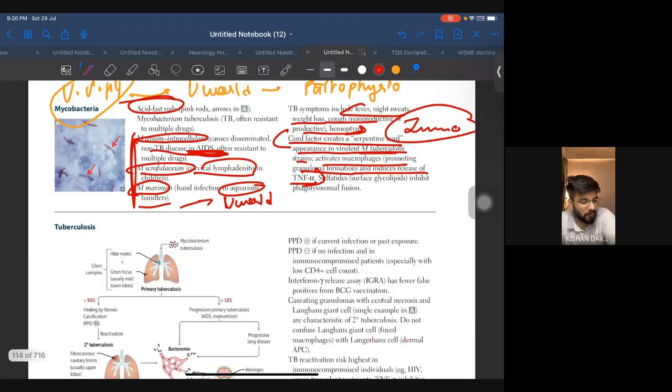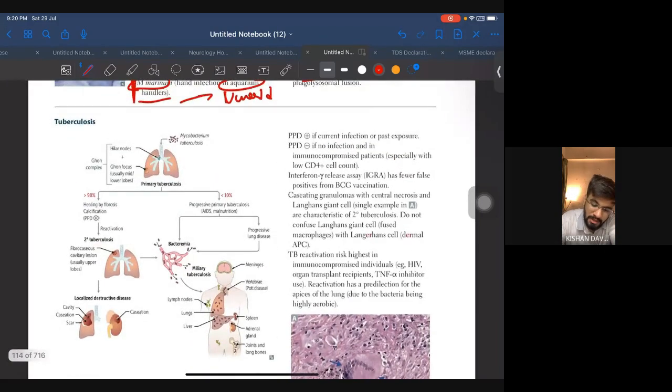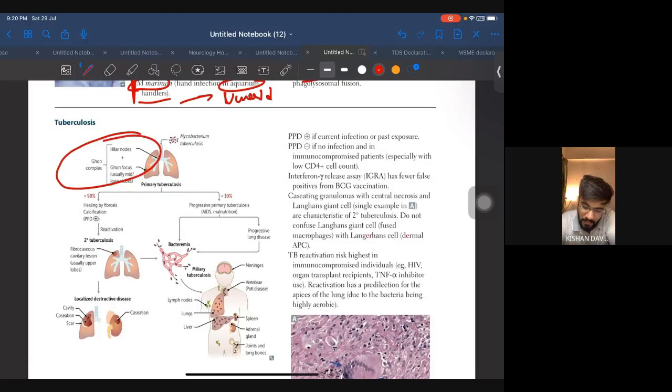So this is the general information. Now let's just see this. Just try to remember the Ghon complex. Okay, Ghon complex very important, where it is present. Okay, in primary tuberculosis, what will happen? 90% of them will heal by fibrosis and calcification. So you can see here the Ghon complex is seen in the lower part of the lung, in the apex of the lung. Sorry, base of the lung.